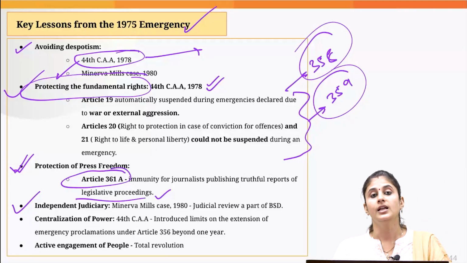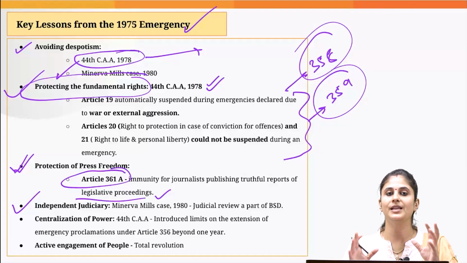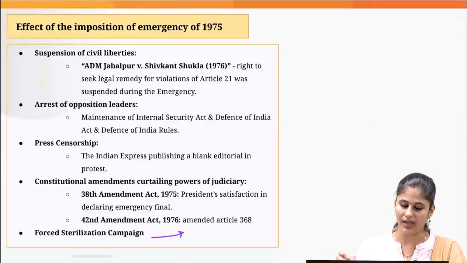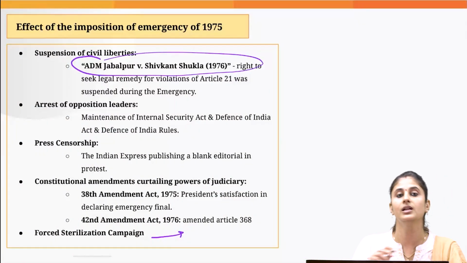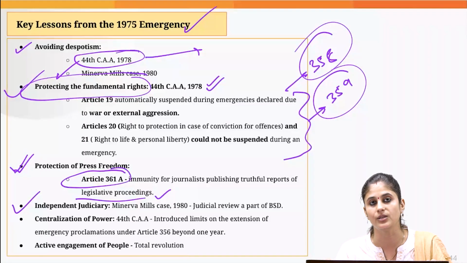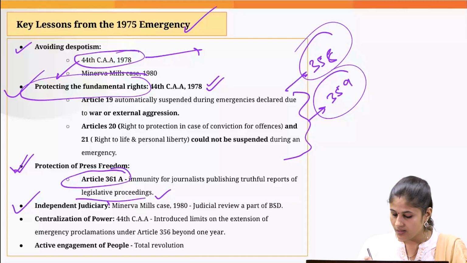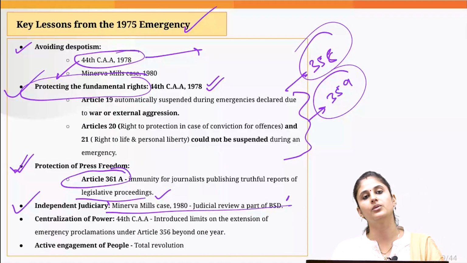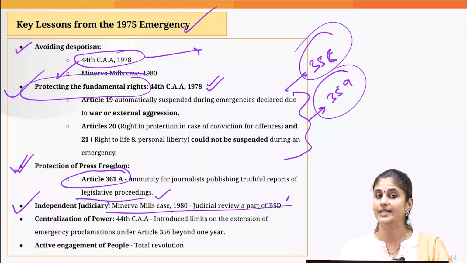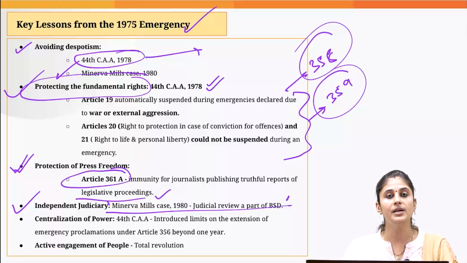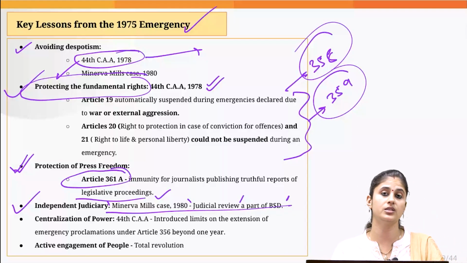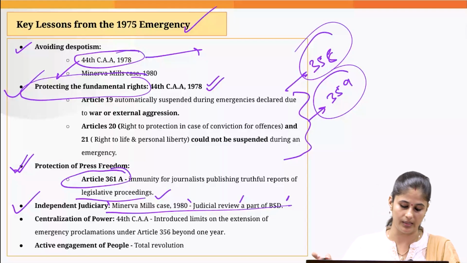Then we understood how important it is to put in place an independent judiciary, and we don't need a committed judiciary. Committed judiciary, why I am saying this with respect to this particular judgment, wherein the court actually went along the lines of the executive. So understanding this, in the Minerva Mills case, the Supreme Court clearly stated that the constituent powers of the parliament are limited, and the parliament does not have the power to take away the judicial review powers from the court, because judicial review is part of the basic structure doctrine.